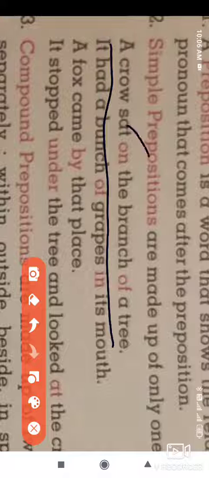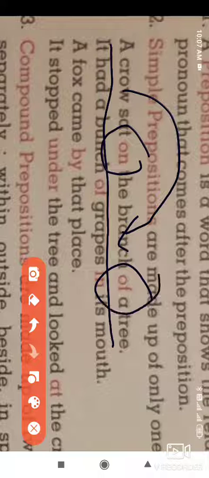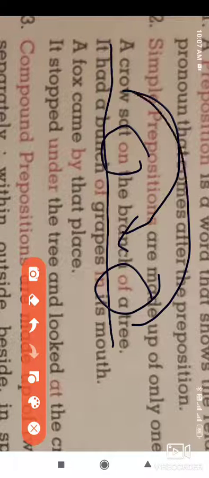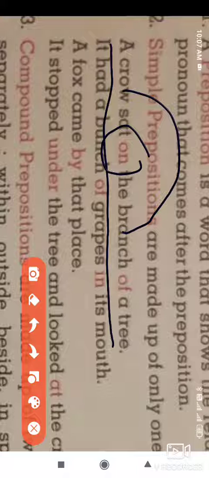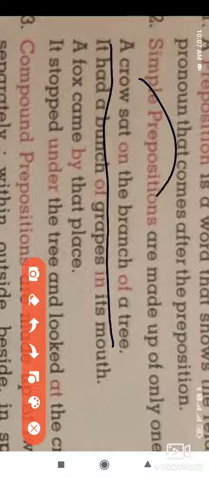Here on shows the relation between the crow and the branch, and of shows the relation between the branch and the tree. Where did the crow sit?